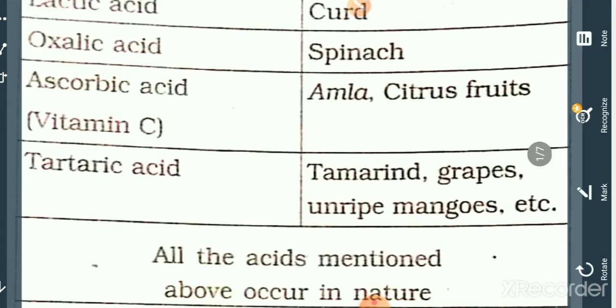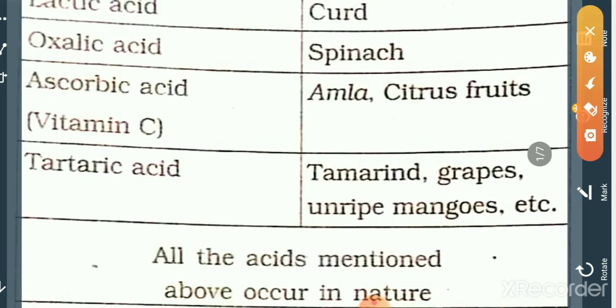Tamarind, grapes and unripe mangoes contain tartaric acid. Which acid is present in tamarind, grapes and unripe mangoes?